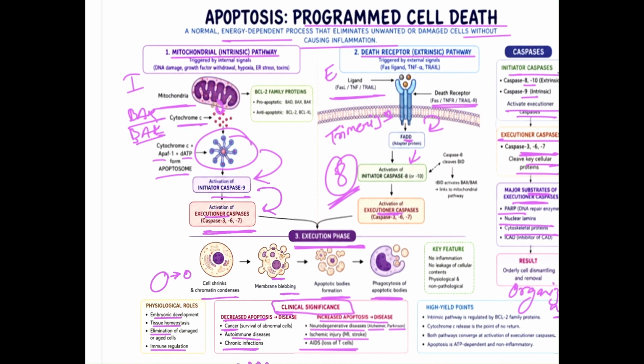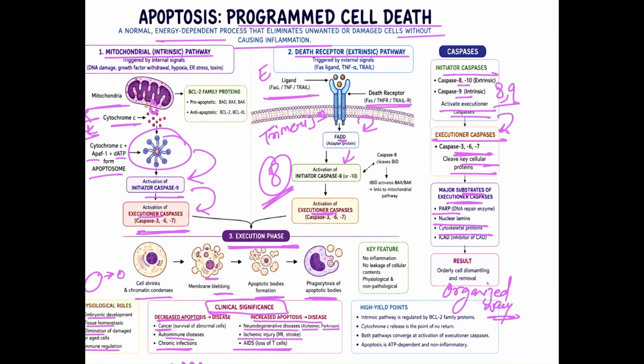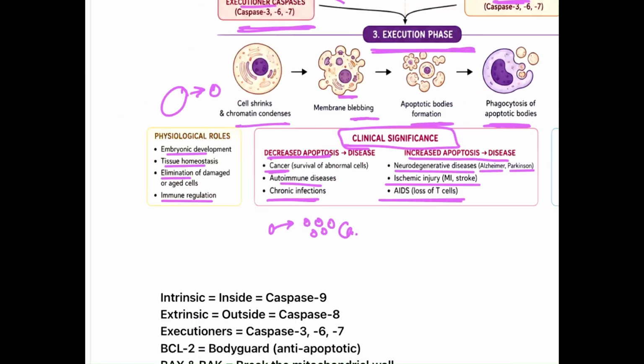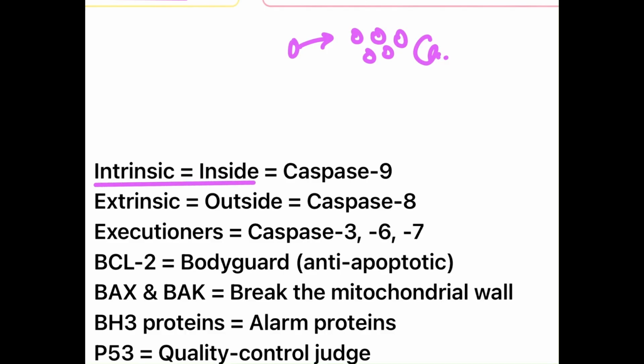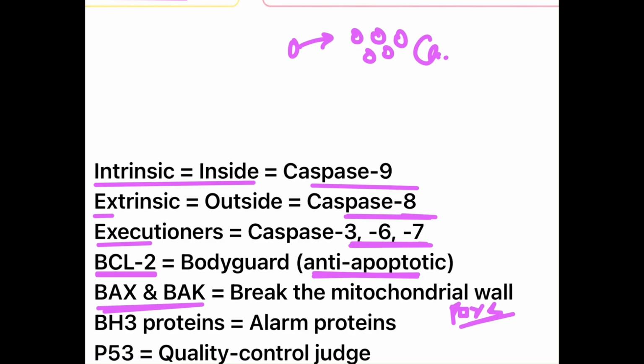Remember, it's very simple. Let's revise. Intrinsic pathway is inside the cell. Caspase 9 is the caspase of the intrinsic pathway. Extrinsic is outside. Caspase 8, E for 8. Executioner caspases 3, 6, 7. Remember like this. BCL2 is the bodyguard of the cell. Anti-apoptotic, it wants to live long. BAX and BAK make the pore in the mitochondria through which cytochrome C leaks out.